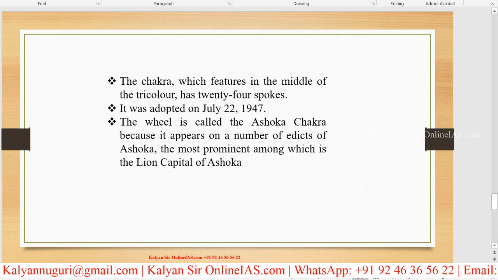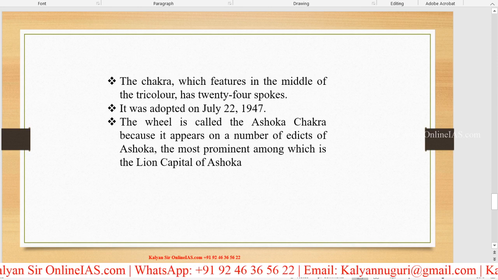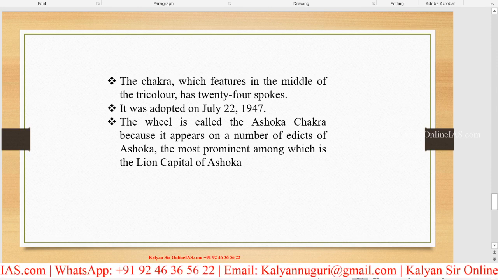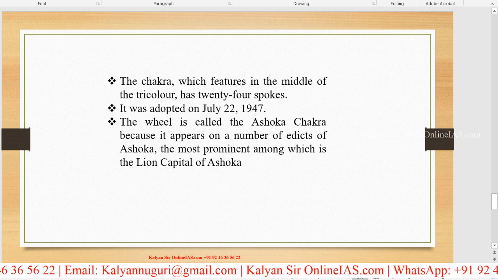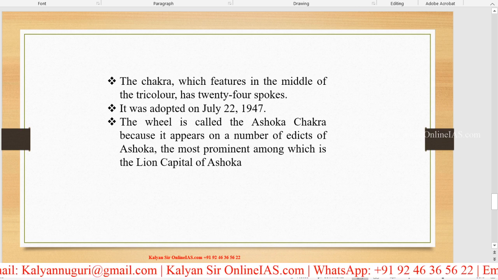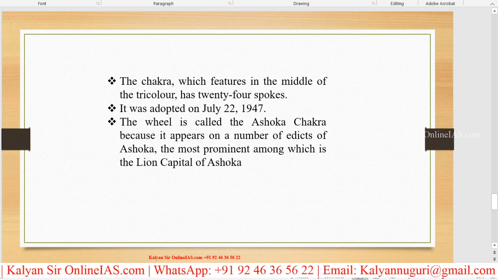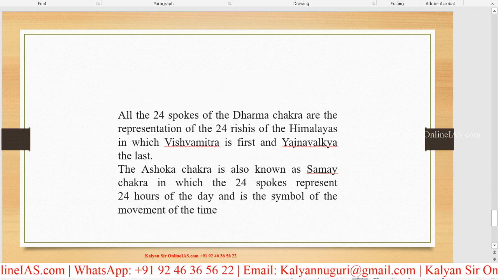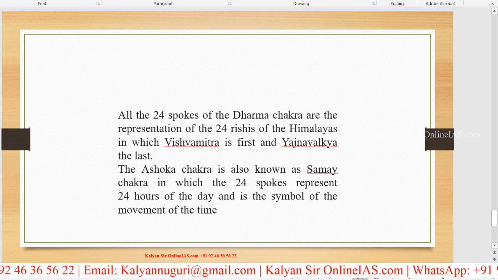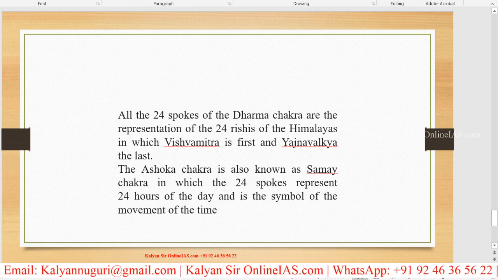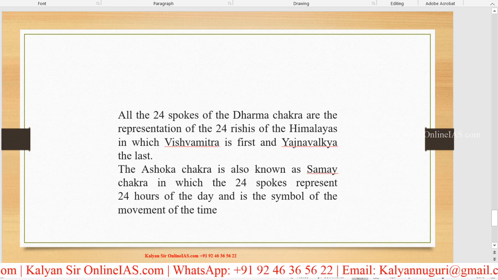Look at this. The chakra, which features in the middle of the tricolor, has 24 spokes, and this flag was adopted on July 22nd, 1947. The wheel is called the Ashoka Chakra because it appears on a number of edicts of Ashoka, the most prominent among which is the lion capital of Ashoka. Next, look at this. All the 24 spokes of the Dharma Chakra are the representation of the 24 rishis of the Himalayas, in which Vishwamitra is the first and Yajnavalkya is the last.